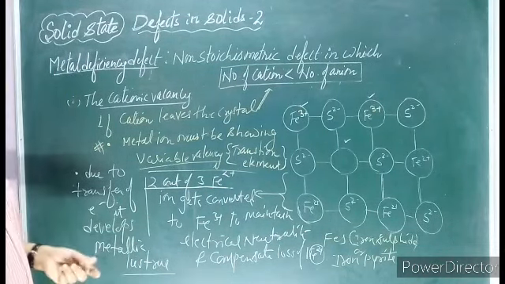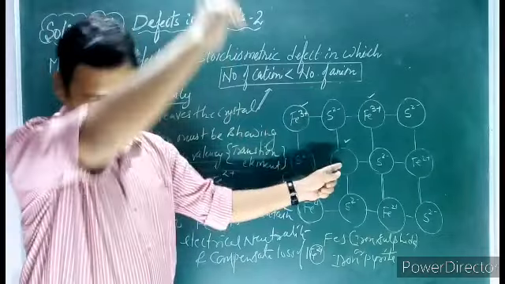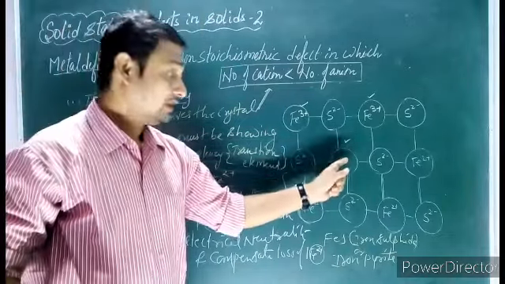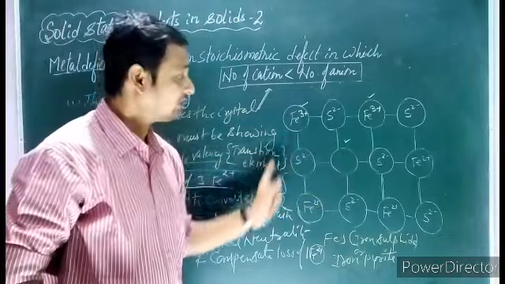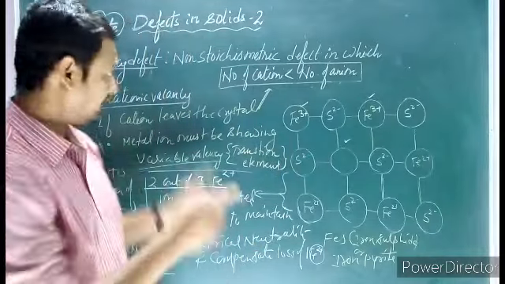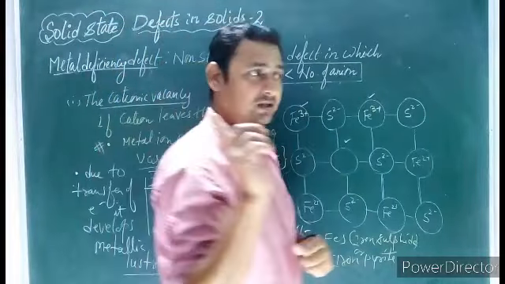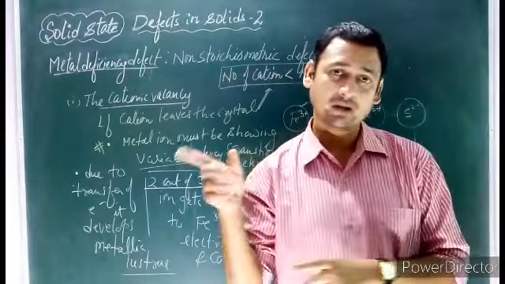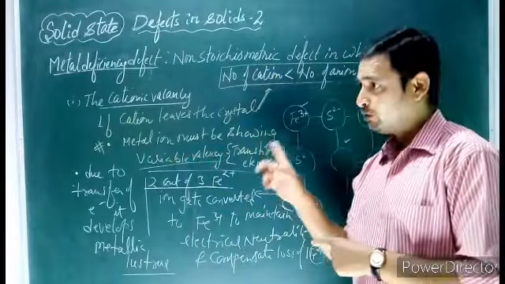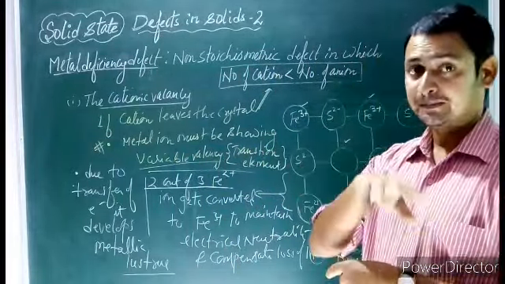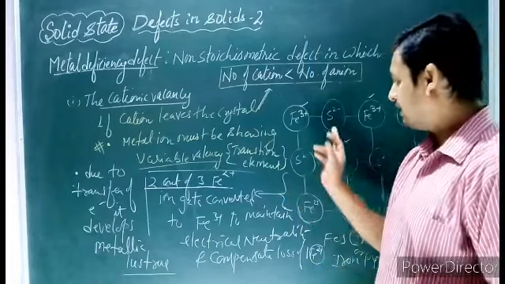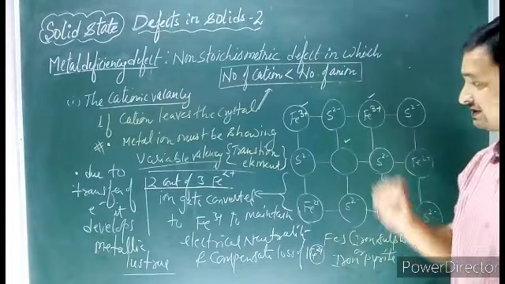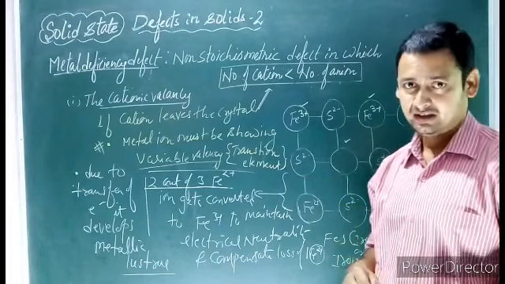Now you see students, because of the development of this hole, it will act as a semiconductor. So here in metal deficiency defect, vacancy is developed. In both metal excess and metal deficiency defect, vacancy is developed, and they also act as semiconductors. And here also vacancy is developed, so it can also act as a semiconductor.